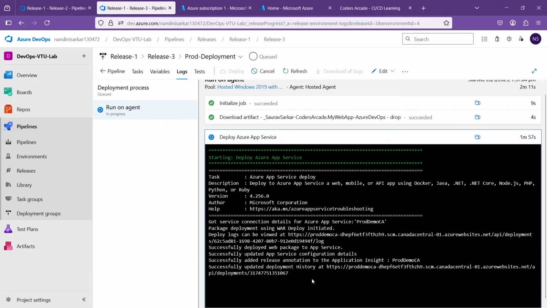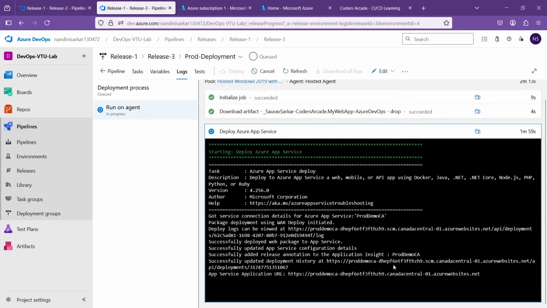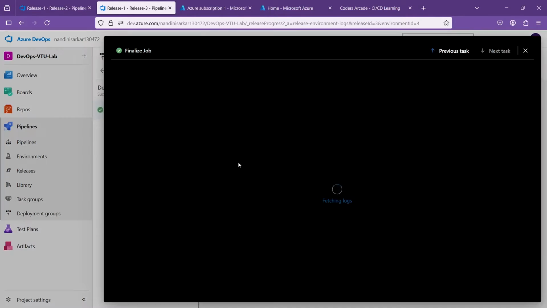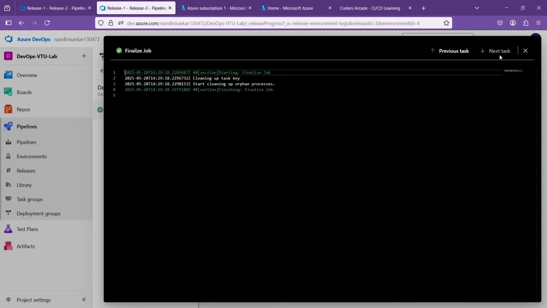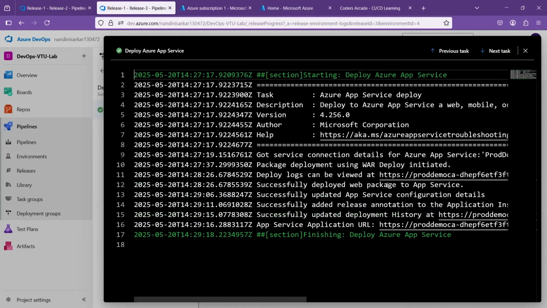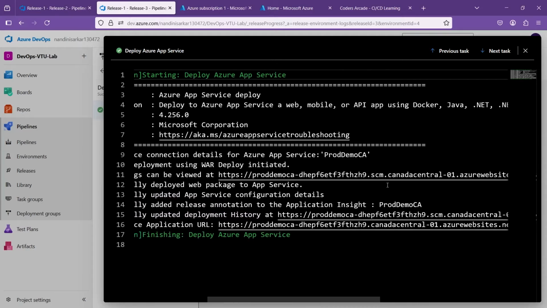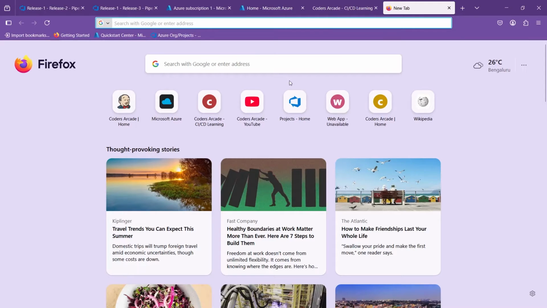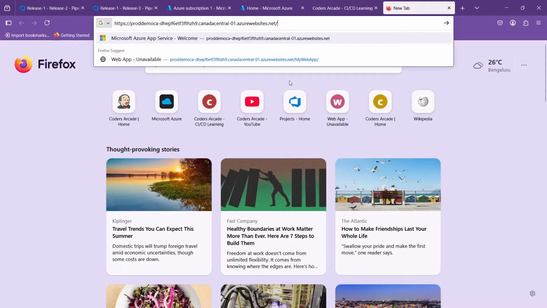Great. Let's wait for some time. Yep, we got a URL. See here, let me open that finalize option, and here it is not there. Previous task. You can see this is the application URL. The application URL is this one. Copy this, but this will not open anything as long as I don't write my web app.